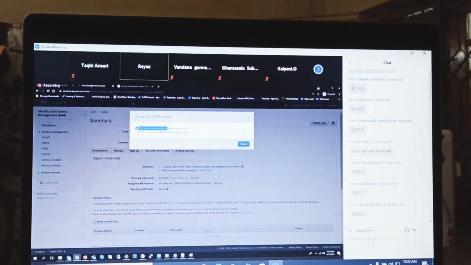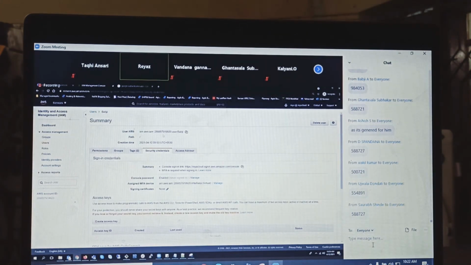Okay, do you see that? So now, if you have to give 2 consecutive numbers, guys, anytime, if you open Google Authenticator, at that time, what is the number it is giving? You just give it and then wait, and then the immediate number you should give. Then only MFA will be set up. So do you understand now?